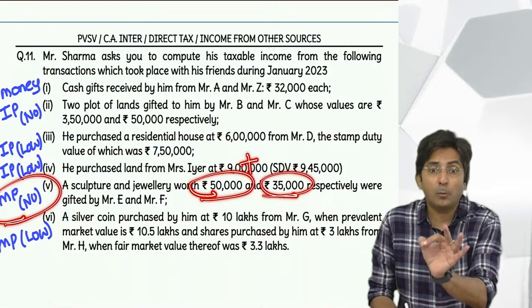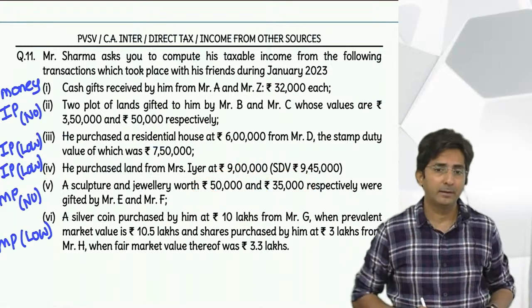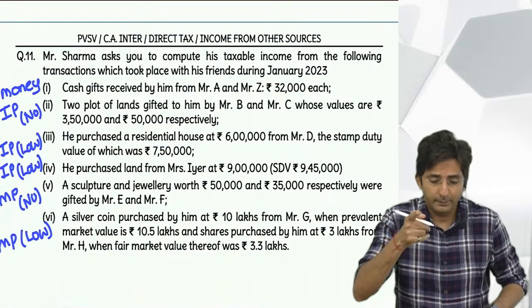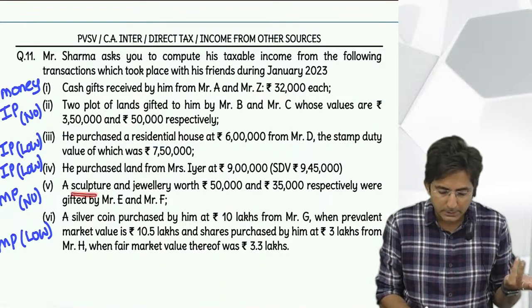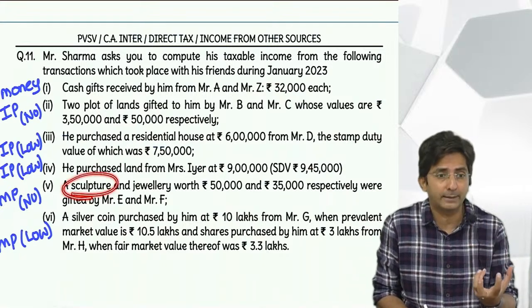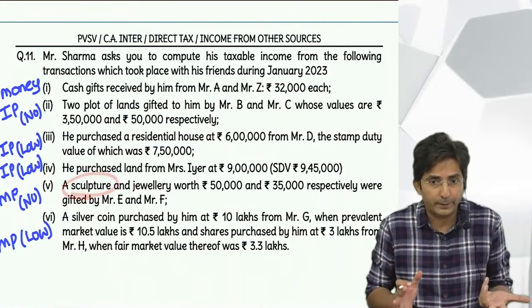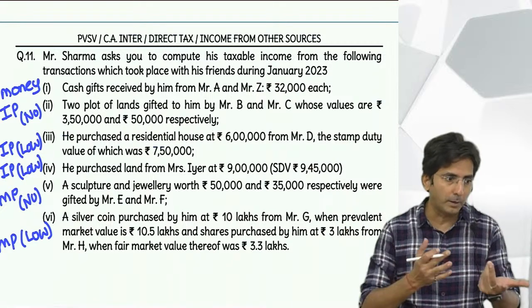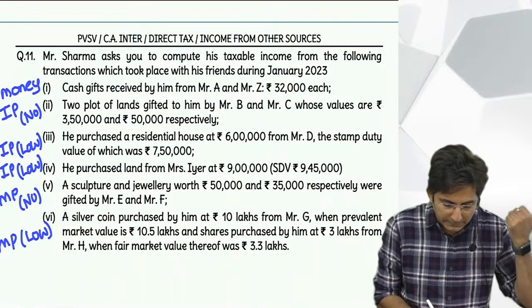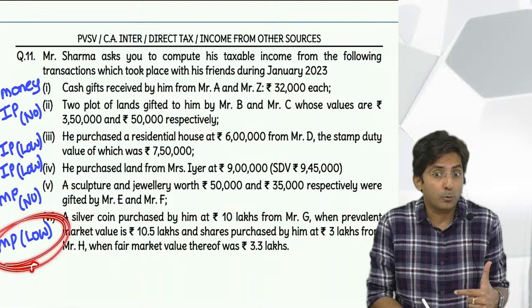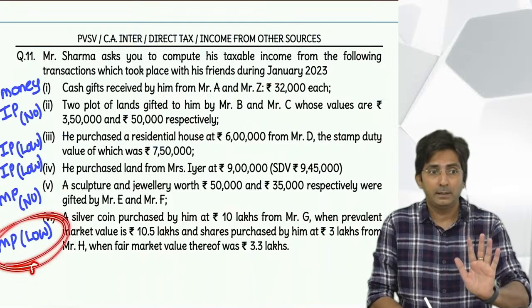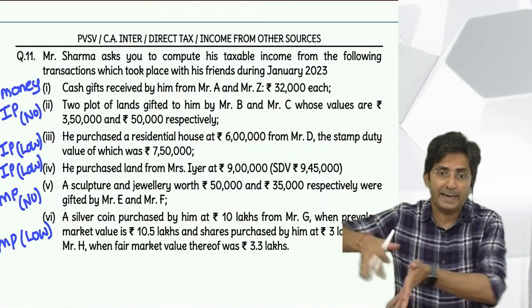See, in immovable property we see separately, per property, each property. But this is not immovable. See, sculpture, it is a statue kind of thing, sculpted by a sculptor. And jewelry, these are movable property. So, movable property you have to merge. Yes, obviously I will not merge the last point, because the last point is movable for low price. And all low prices you have to aggregate separately.